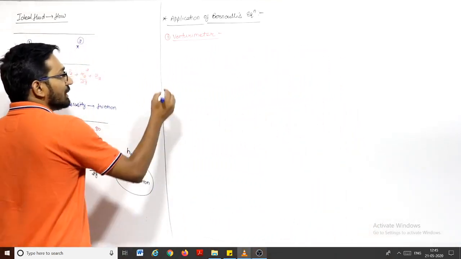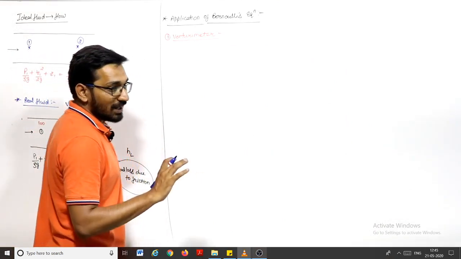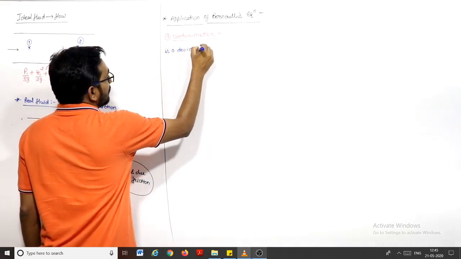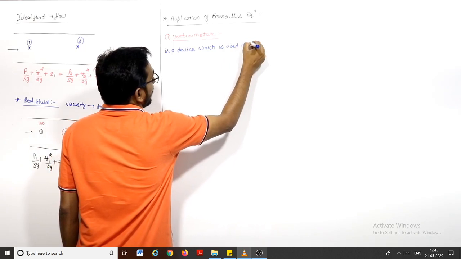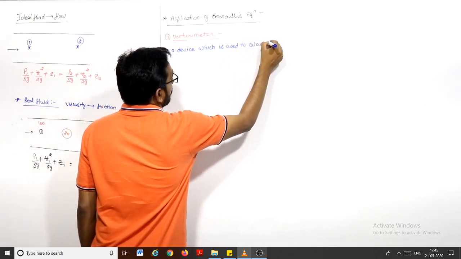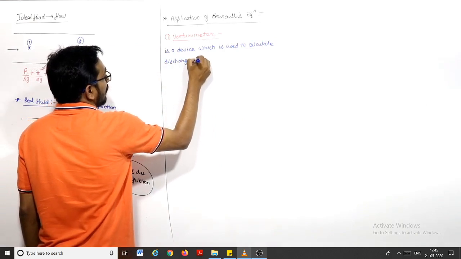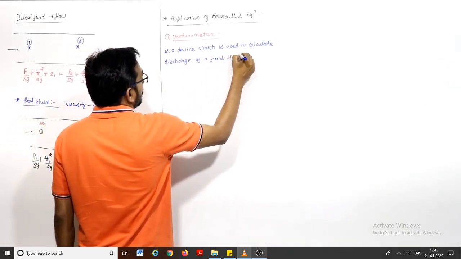Venturi meter is a device to calculate the discharge through a pipeline, right? It is a device which is used to calculate the discharge of a fluid flowing through a pipeline.